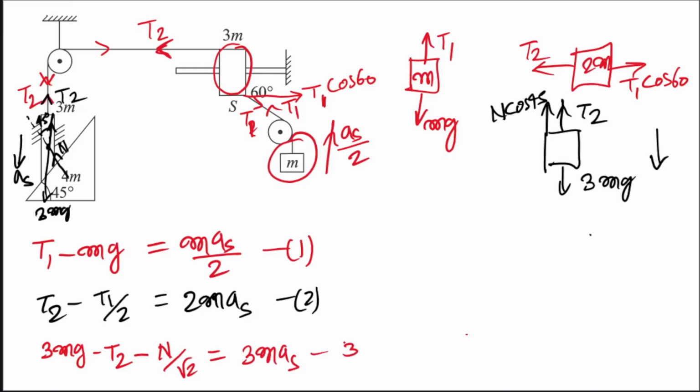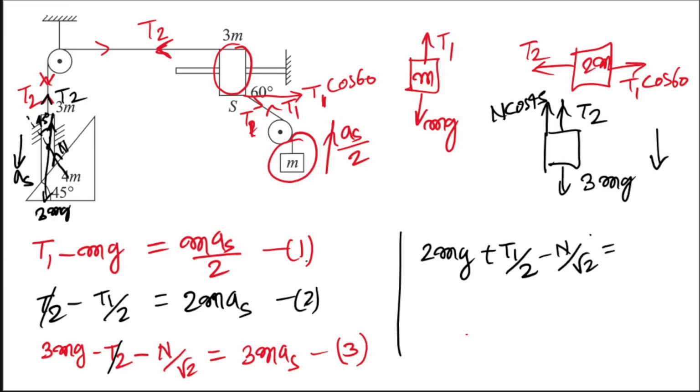This is equation third. अब एक काम करो, आप इक्वेशन 1 2 3 को ऐड कर लेते, ऐड करके एक एग्रीगेट वैल्यू ले लेते। So if you add 1 2 3, you can see here T2 will get cancelled, and 3 mg minus mg will become how much? 2 mg, and T1 minus T1 by 2 will become T1 by 2, and then this is minus n by root 2, and this is equal to how much? Add all these things. So 3 plus 2, 5, 5 plus half, that is going to be equal to how much? 3 plus 2, 5, 5 plus half, right? So 11 by 2 mas. This is what we have got, right?